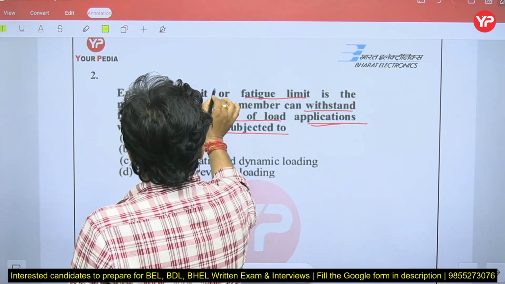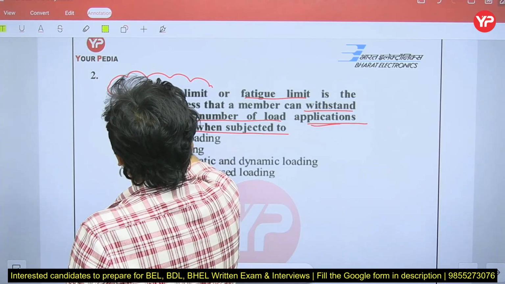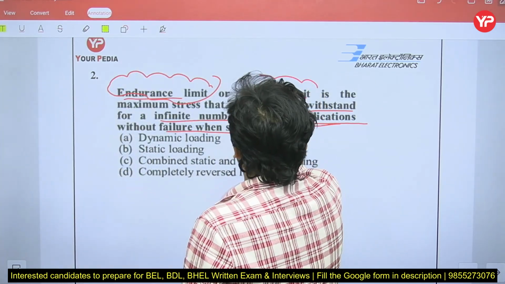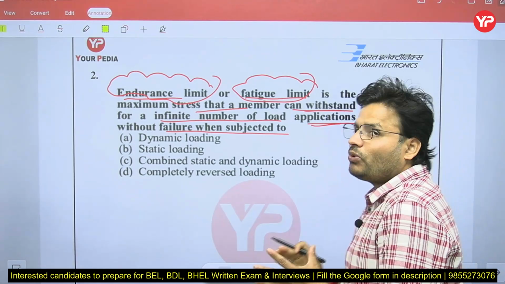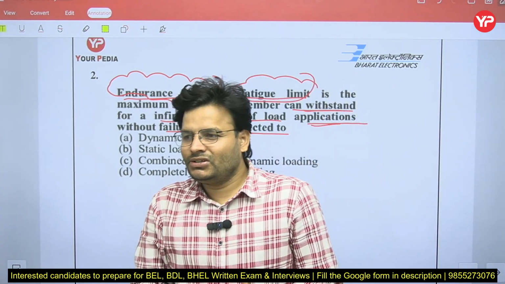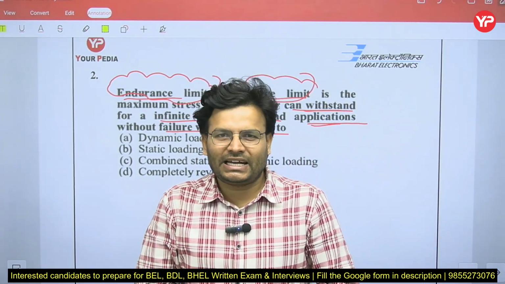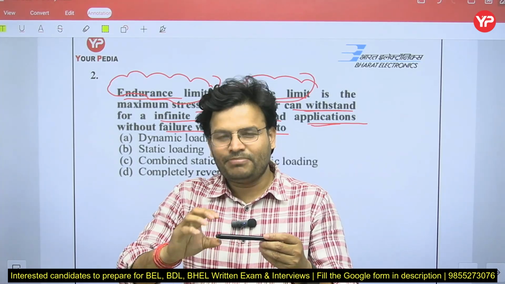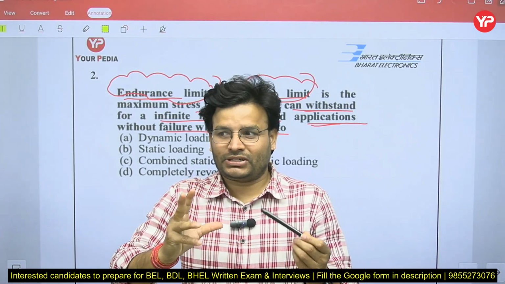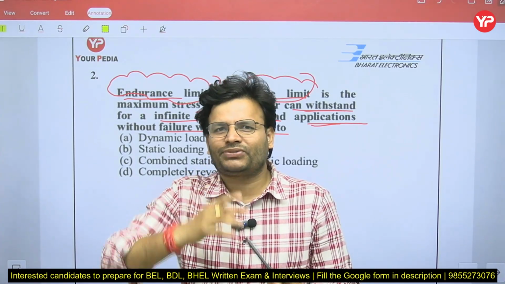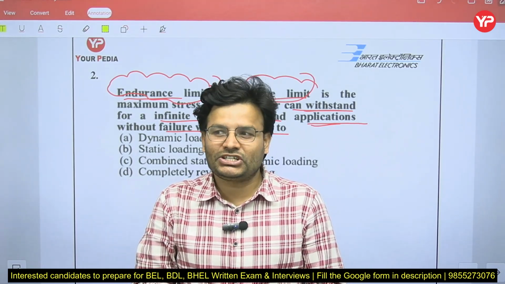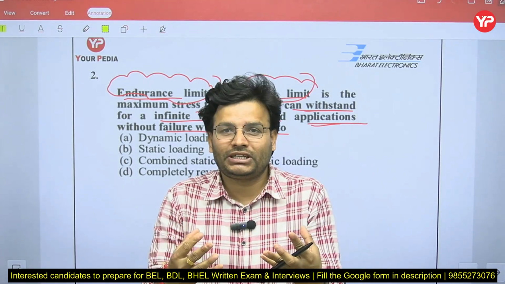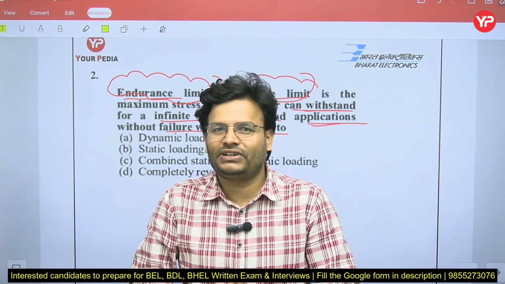You know, here you talk about the endurance limit, right? Endurance limit, or you can say the fatigue limit, is the maximum stress that a member can withstand. So what is endurance or fatigue limit? It is the stress at which a member can sustain an infinite number of cycles for a given load, and that is called what, my dear friends? Endurance limit. Now the question is, for which load, sir? Endurance limit is defined for the fatigue load, no problem.